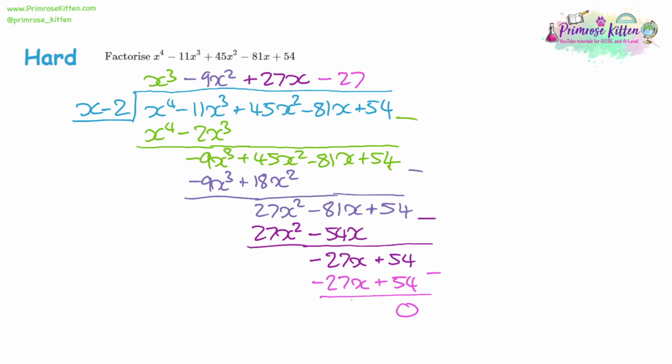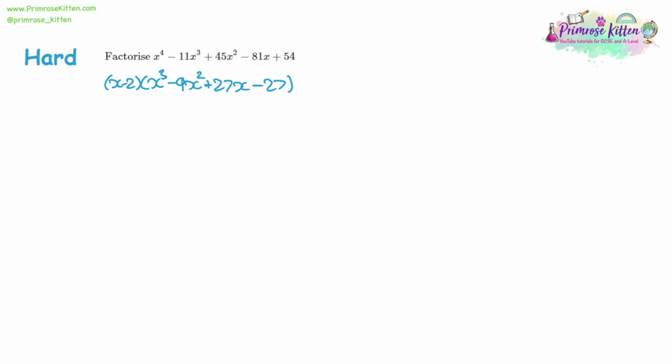So the first step is that we have x minus 2, and then we have x cubed, minus 9x squared, plus 27x minus 27. And again, we've got a cubic that we need to repeat the process with. Now, what we could do here is use trial and error to find another factor for the cubic and then do another set of algebraic long division. However, I know the answer to this one straight away.